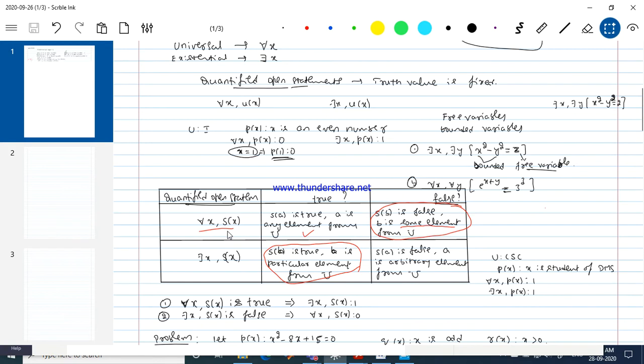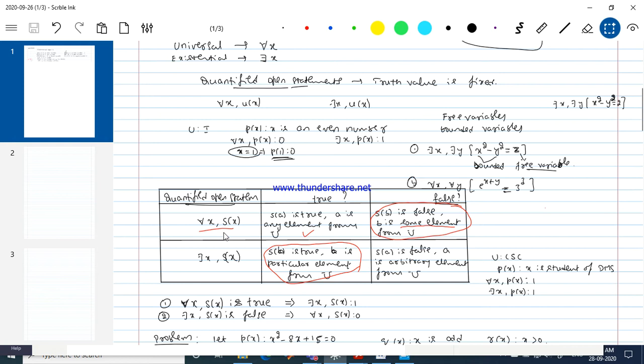For all x, S of x, where S of x is some arbitrary open statement, which may be a compound statement or a primitive statement. Now the question is, when do we call this statement true and when do we call it false? To prove that for all x, S of x is true, I need to show it is true for every element from the universal set.